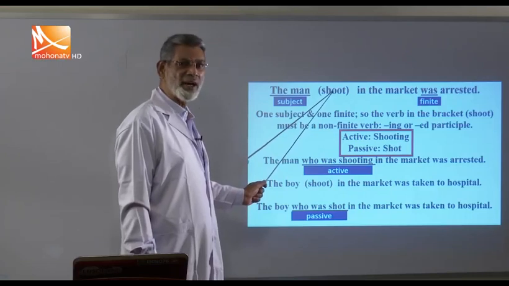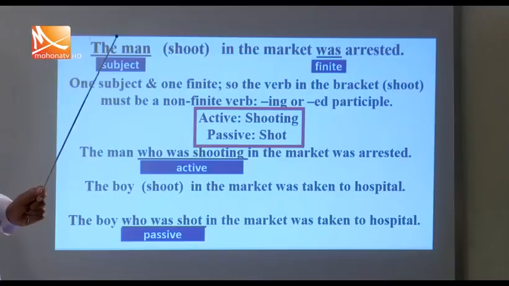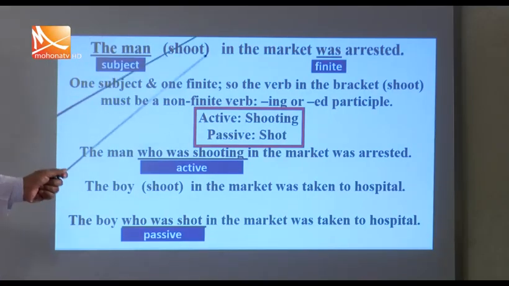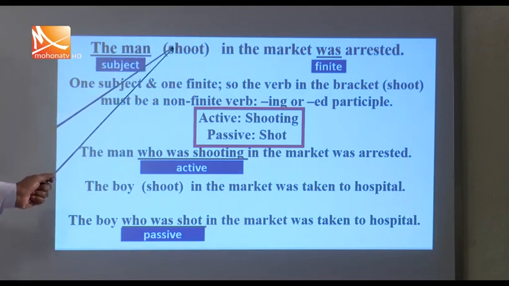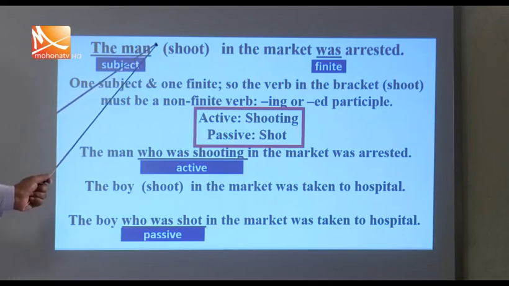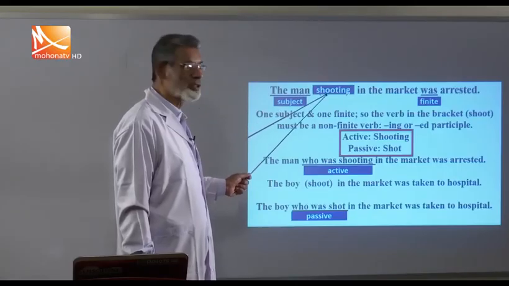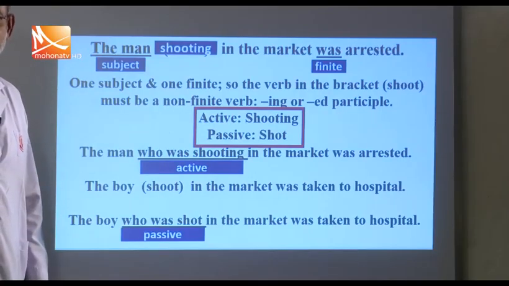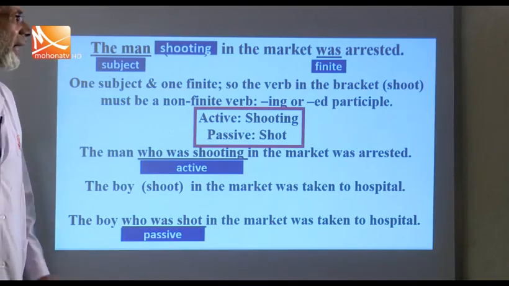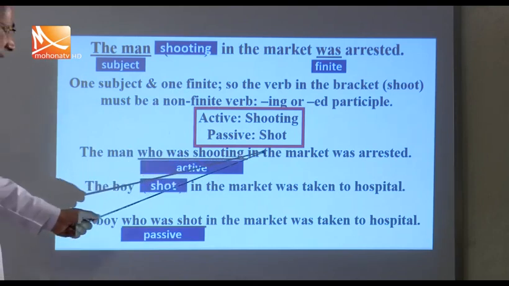So the other verb must be a non-finite one, and non-finite means ing, ed participle, or infinitive. So here, this verb must qualify the man, and what should it be? Active. Did the man shoot? If so, then it is active. I mean to say the man is the doer here. So if it is the doer, then it should be shooting, ing. I have taught you earlier that if there is a doer, then it should be ing. But here you see, the man who was shooting in the market was arrested.